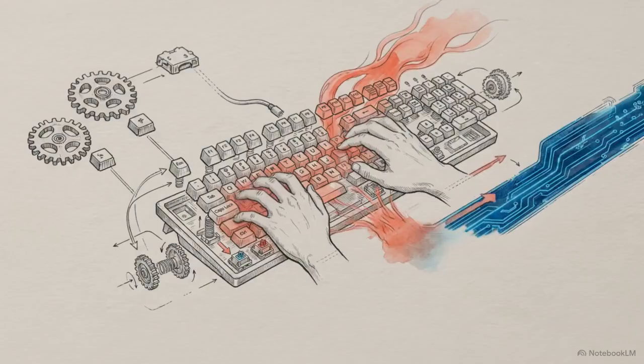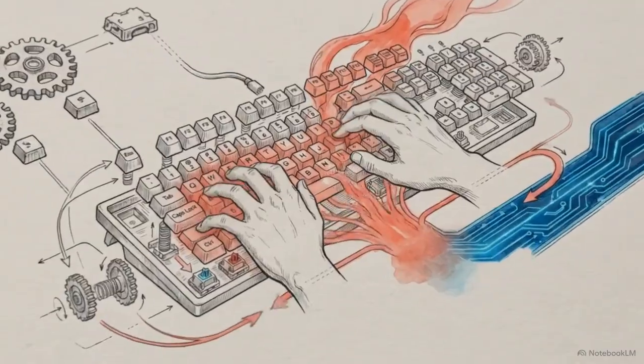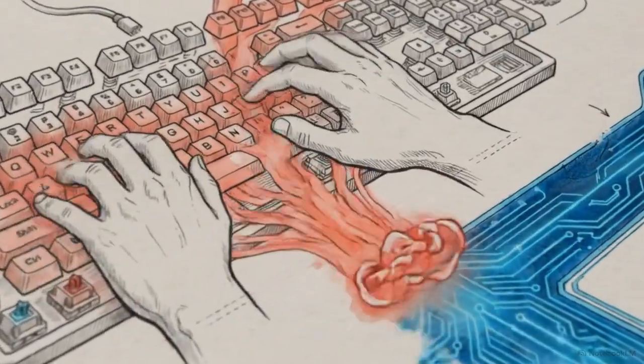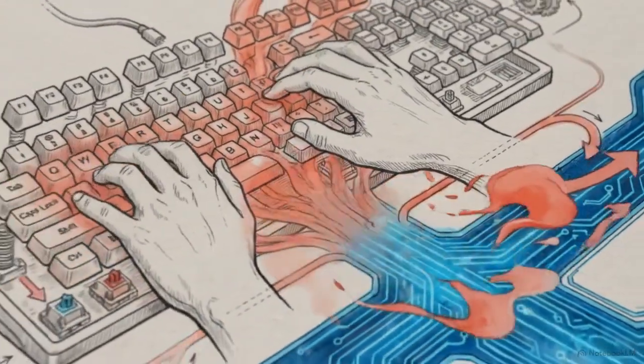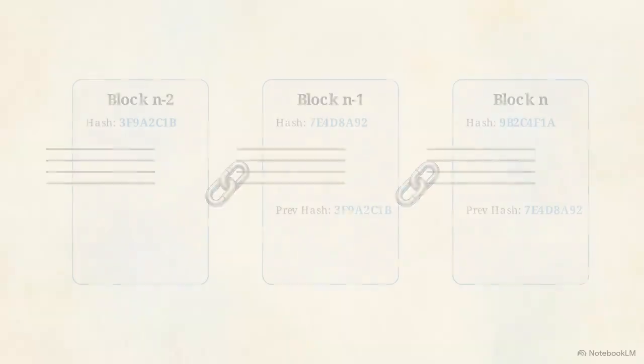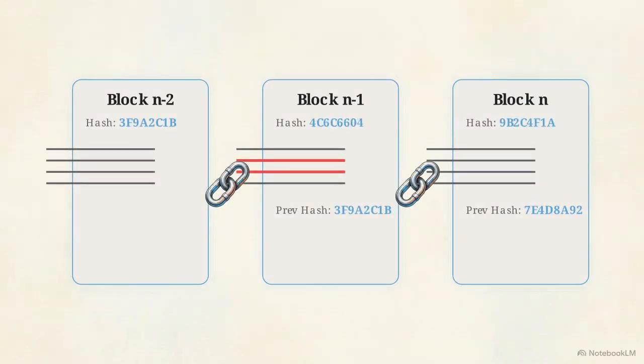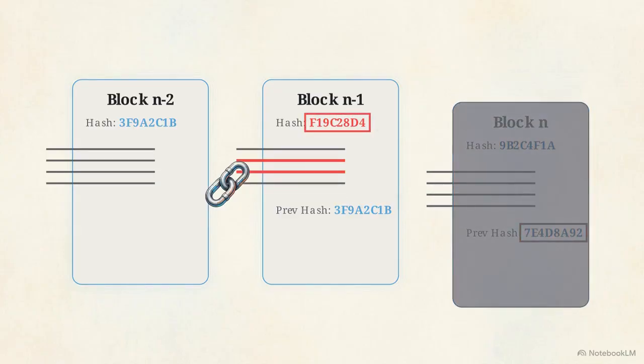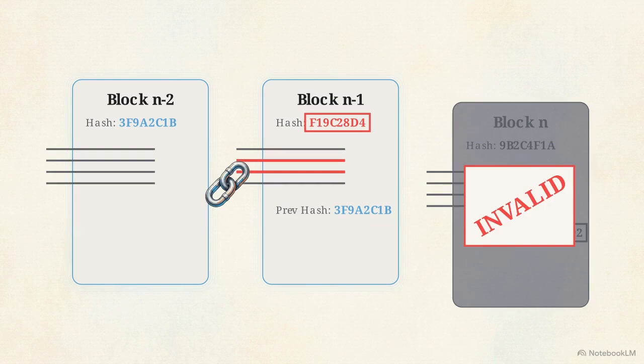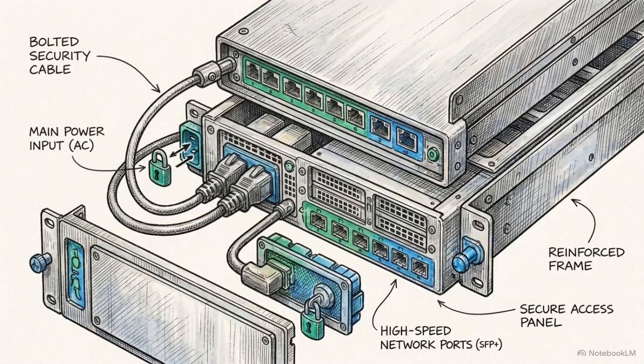Imagine a malicious attacker attempts to alter a historical transaction buried deep inside block n-1, hoping to covertly steal funds. Because of the avalanche effect, changing that data instantly changes the hash of block n-1. The broken link cascades. Block n now points to a hash that no longer exists, mathematically invalidating every subsequent block in the chain. This interlocking structure engineers historical immutability, making the ledger functionally tamper-proof.